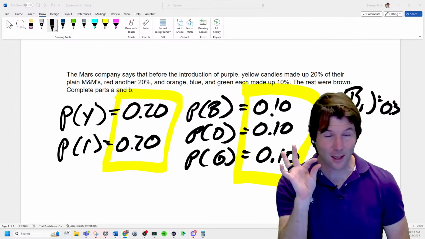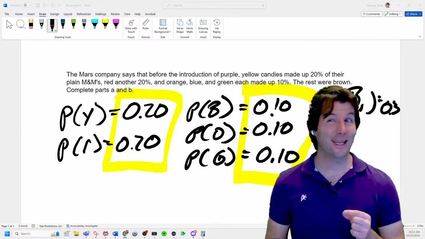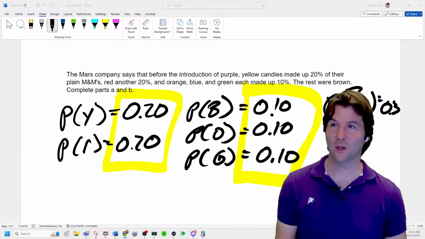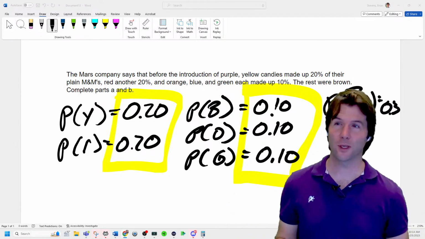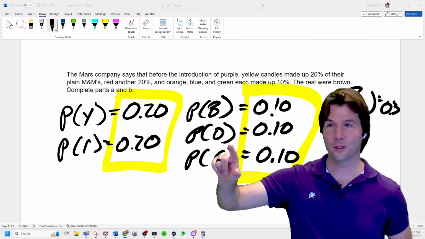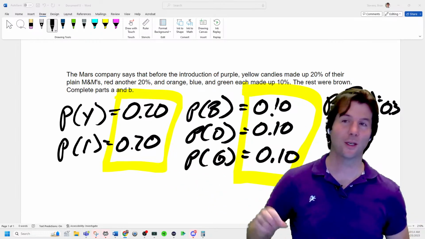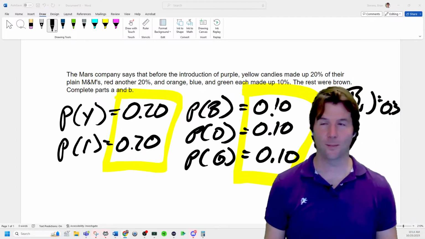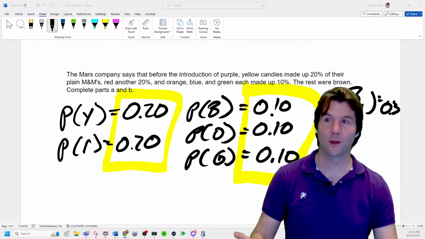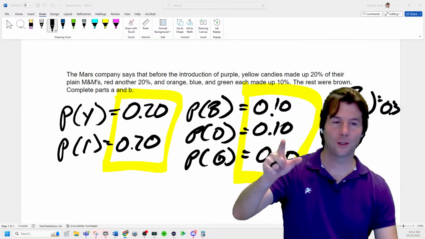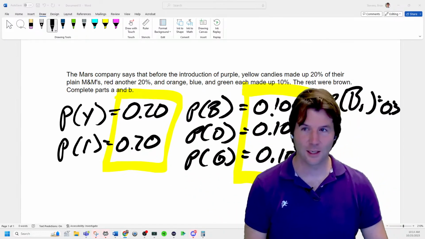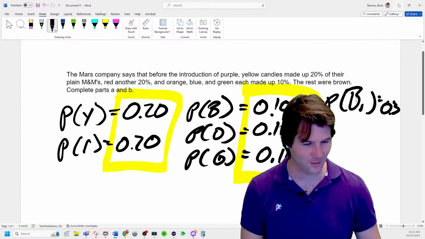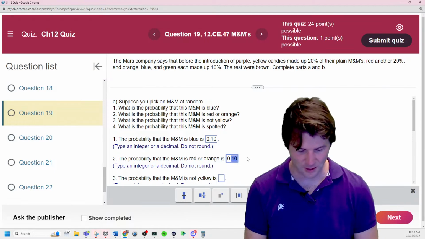That same M&M, the one I pick, can't also be orange. So that is definitely disjoint, and we just add together red or orange. And what's the probability of red or orange? Red or orange. So red right there, or orange. The probability is what? Because we're using the addition rule. Red or orange. 30%, add them together. You got it. So that's the addition rule. Good stuff right there. I was like, why are they just doing the same concept of what's a probability? Nope, they're doing the addition rule.